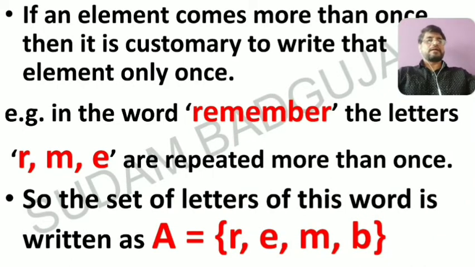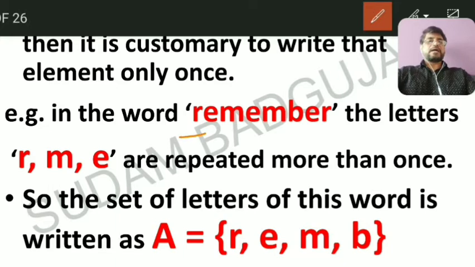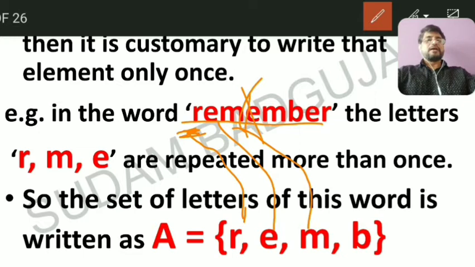Don't use them again and again. See, I will show you. Suppose I take this color. In this set we use R here. The collection of the letters in the word remember: R is there, E is there, then M is there, again E is there, but don't use this E. Also M is there, don't use this one, and B is there.